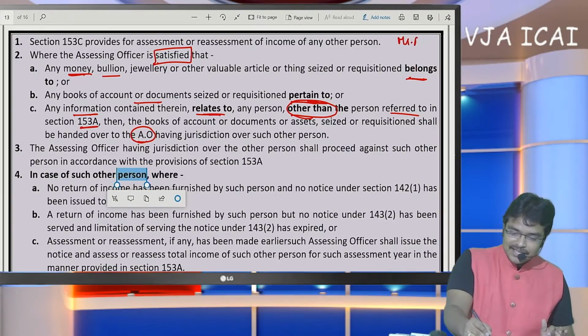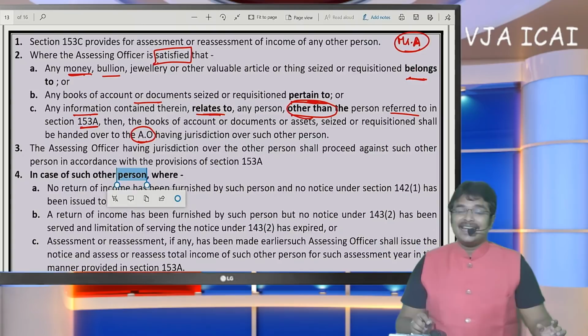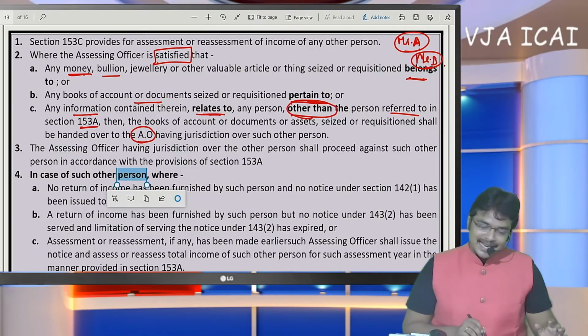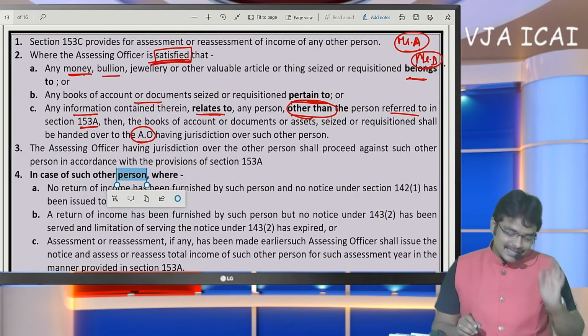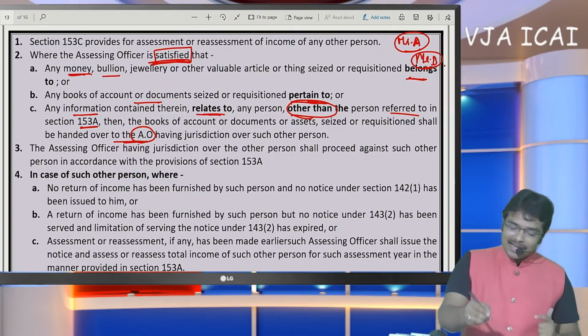If search is executed in the hands of Mr. A, but in A's premises documents belonging to Mr. B have been found, in such a case, upon a satisfactory note prepared by the assessing officer, it shall be handed over to the AO of the other person.